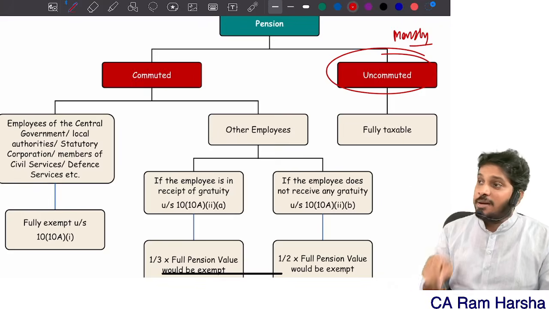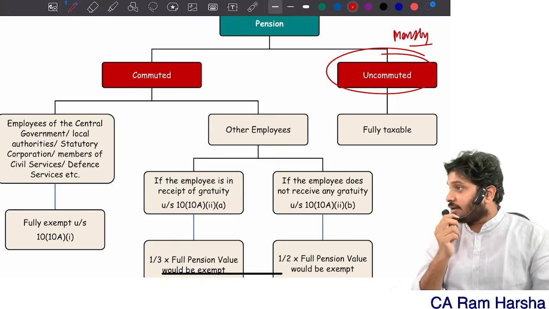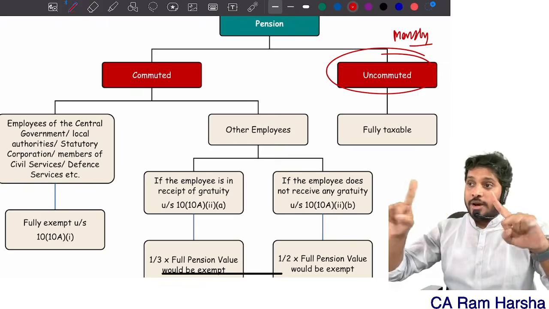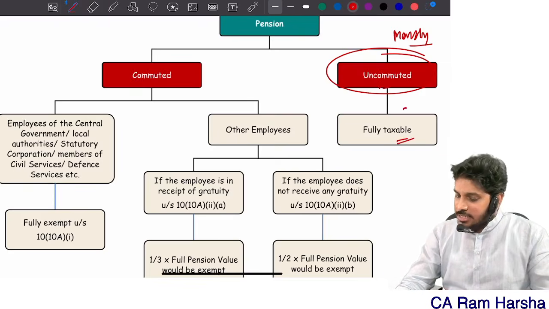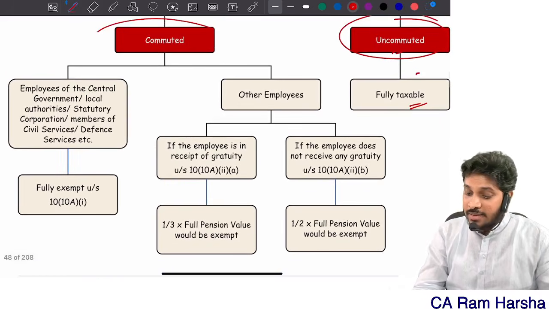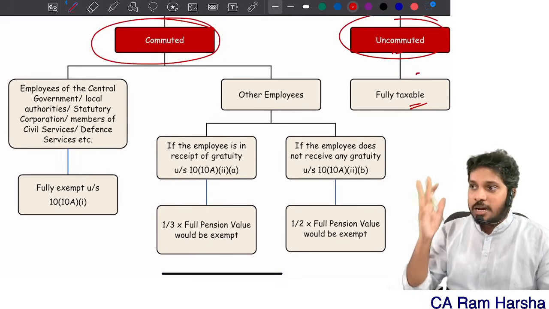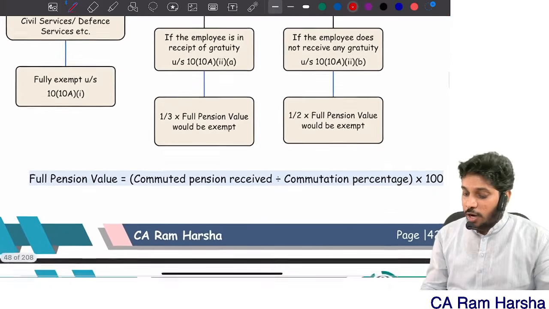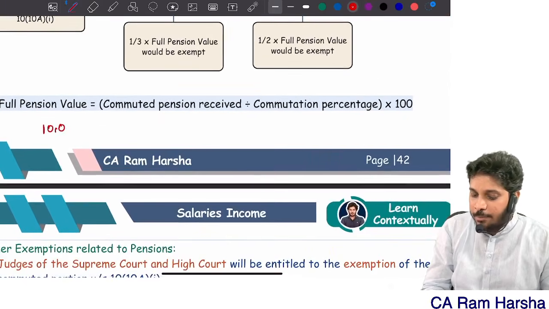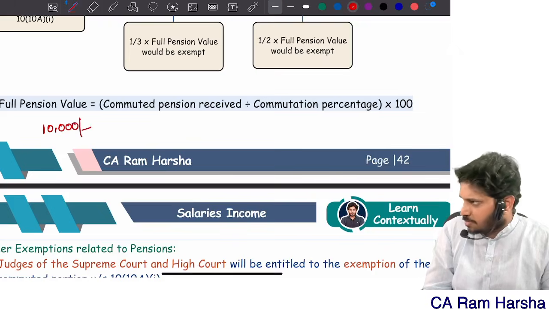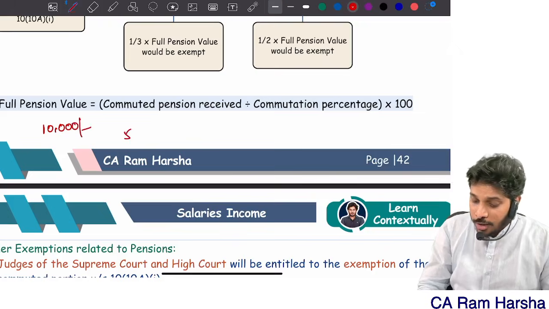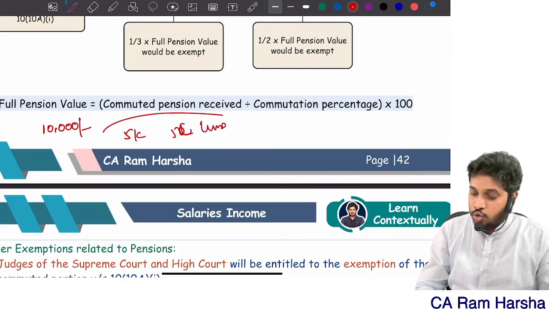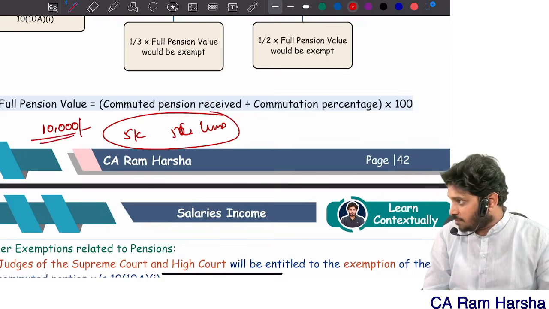On or after retirement, when I am receiving pension, it is divided into two categories. Are you receiving on a monthly basis? Yes, fully taxable. Sir, I am receiving a lump sum. Commuted pension I am getting. Commuted pension means what? Very simple. Suppose originally the company offered you 10,000 rupees per month as monthly pension, or 5,000 monthly pension plus 5 lakhs lump sum cash. You chose this option, not this option.